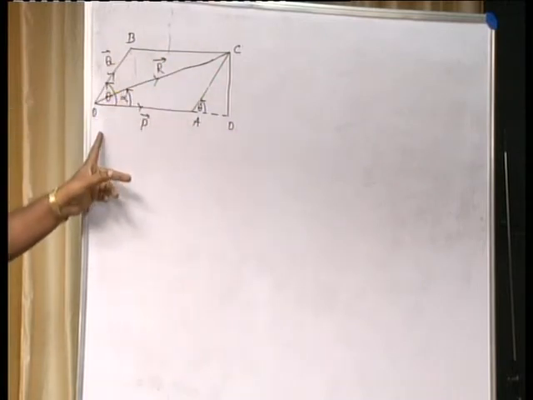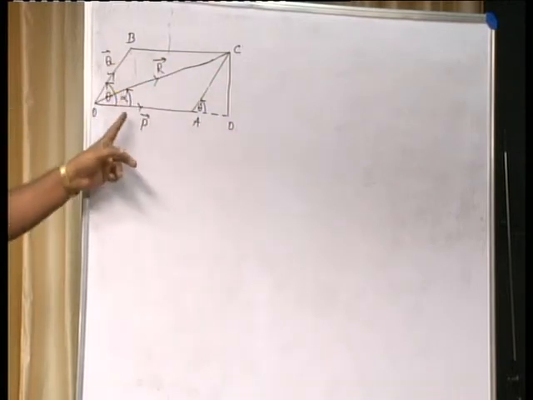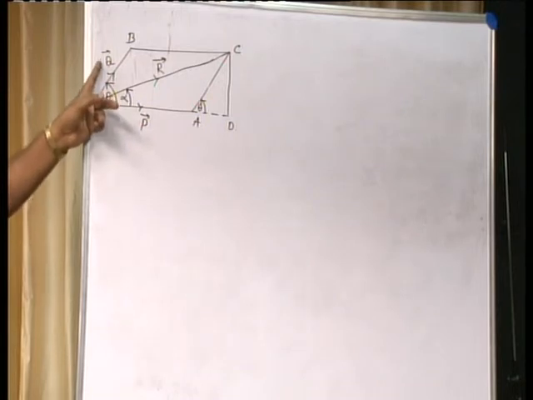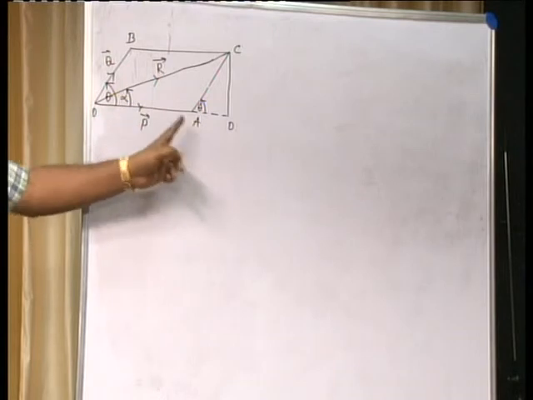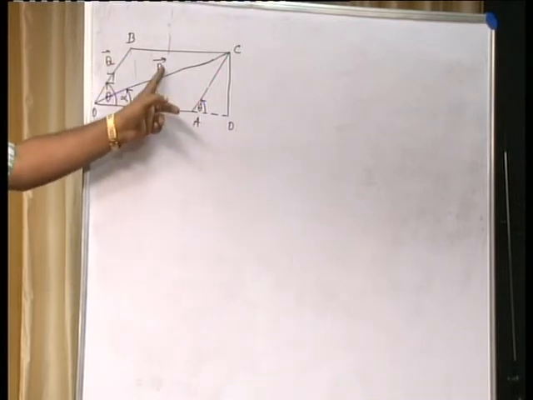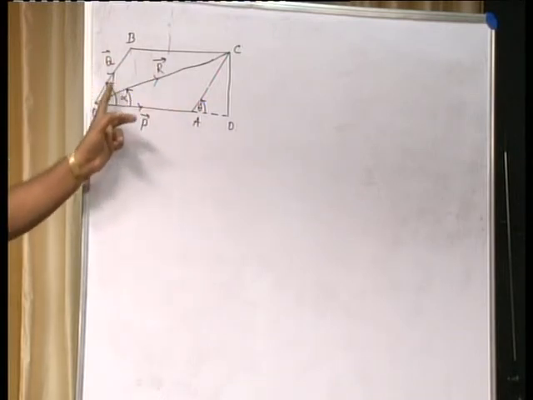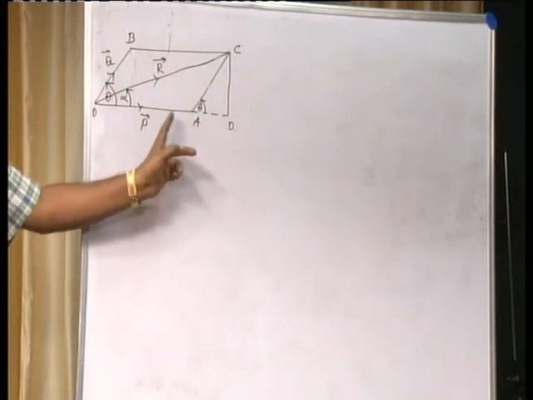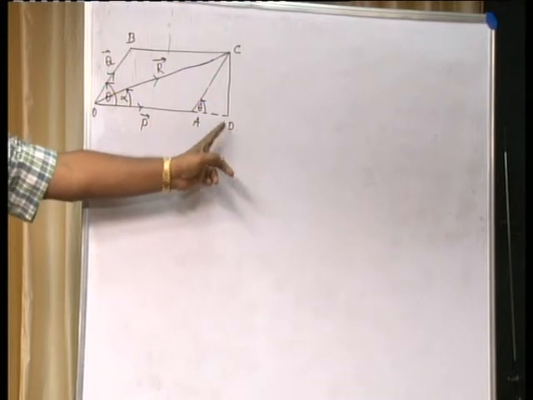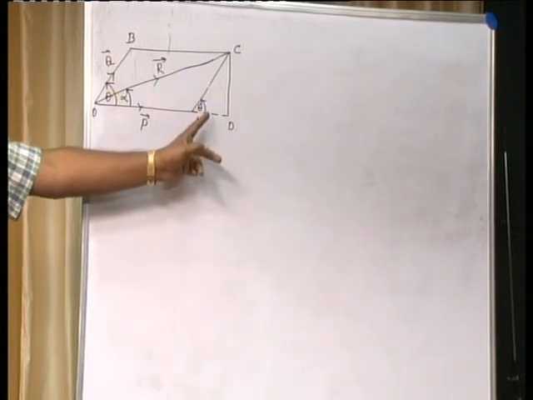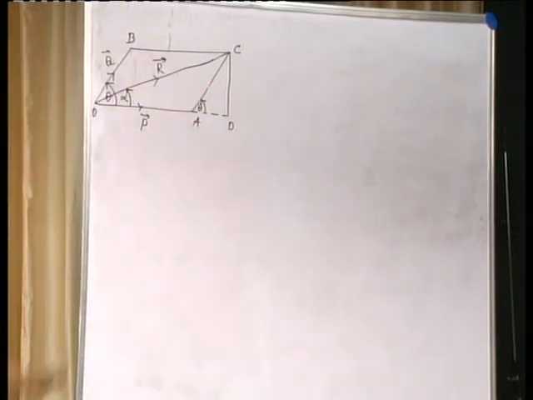So we have a parallelogram OABC. In the parallelogram OABC, we have two forces P and Q represented by the two adjacent sides OA and OB. R is the resultant, which can be represented by the diagonal OC. OA is produced and CD is drawn perpendicular to OA produced, and by geometry you can write the angle, this is the angle theta.